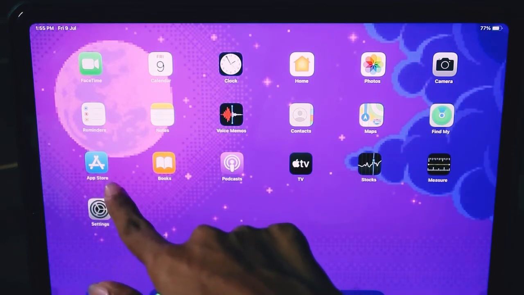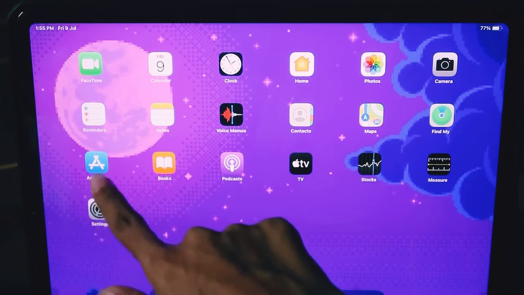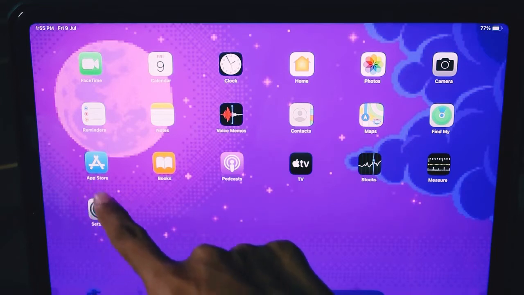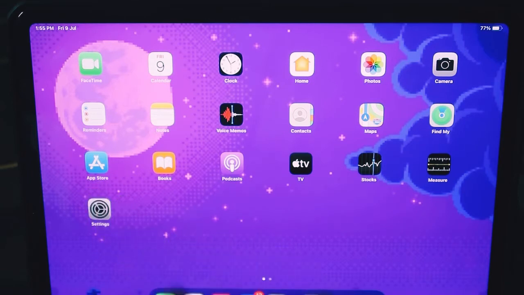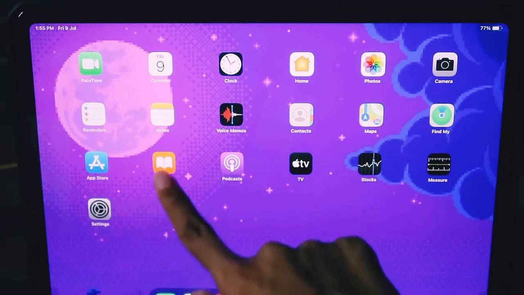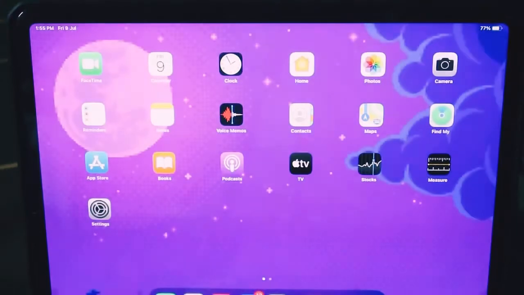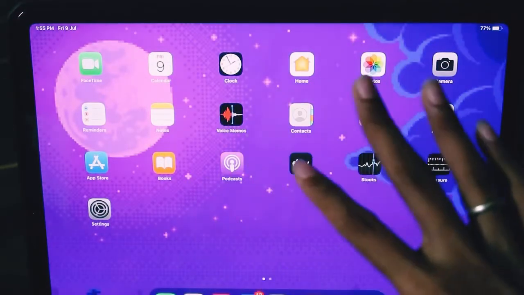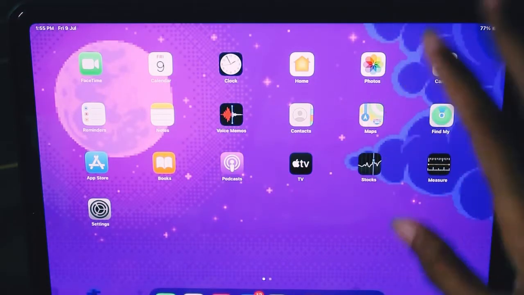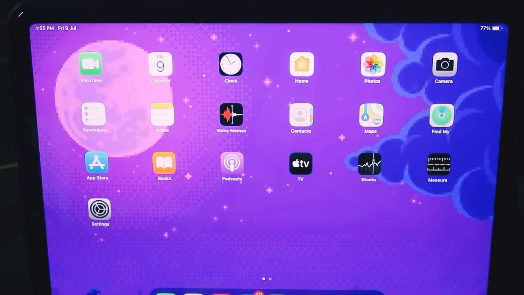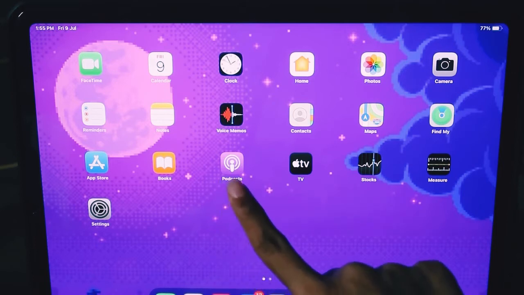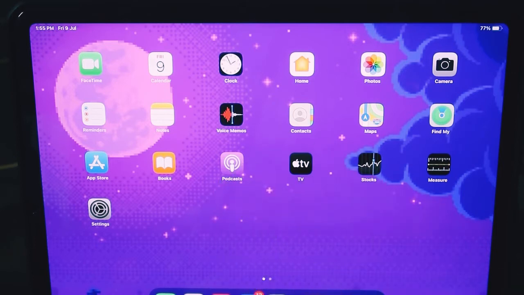And here I have got App Store. It's similar to the Play Store on Android mobiles, but on iPhones and iPads we get to see App Store. And over here books, I didn't use it till now. Okay, you need to connect it to mobile data. This is the Wi-Fi only, guys. I opted for Wi-Fi only. This doesn't have any cellular option. Okay, and next I have got podcast and Apple TV, stocks, measure, and over here settings.